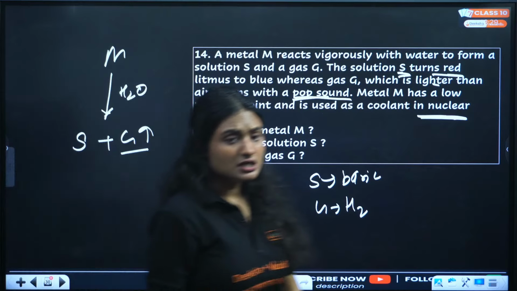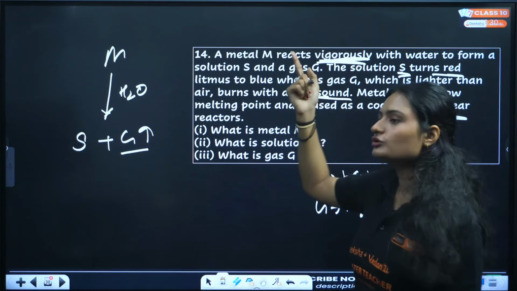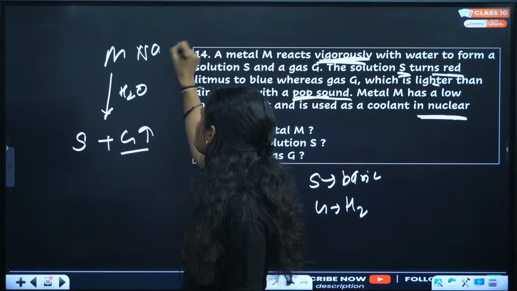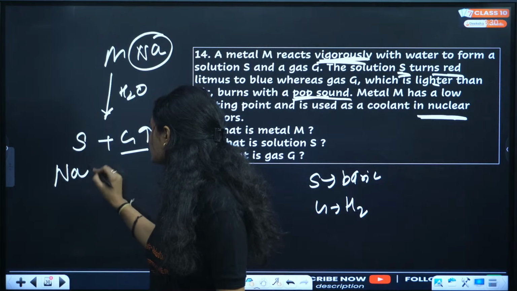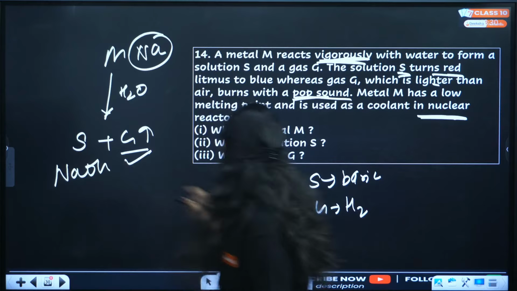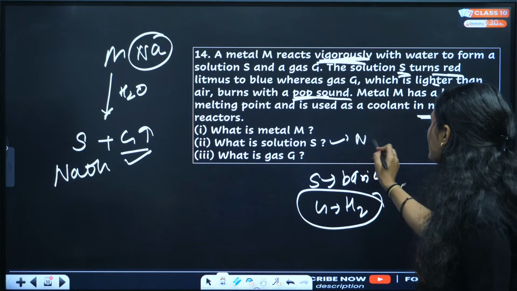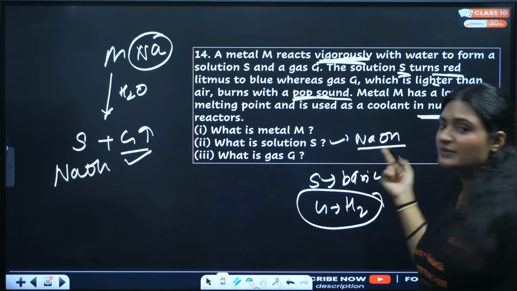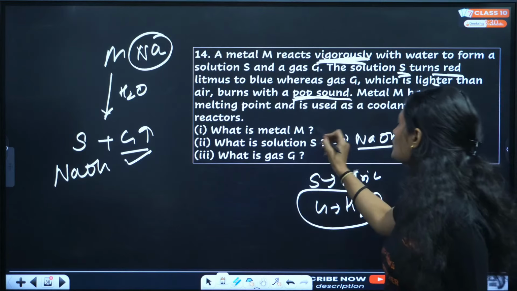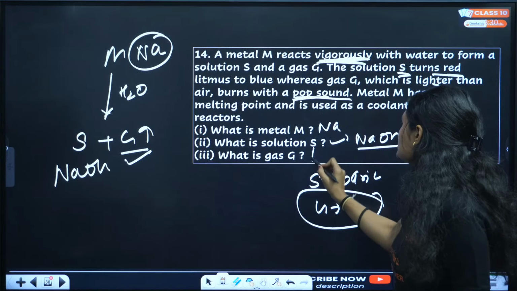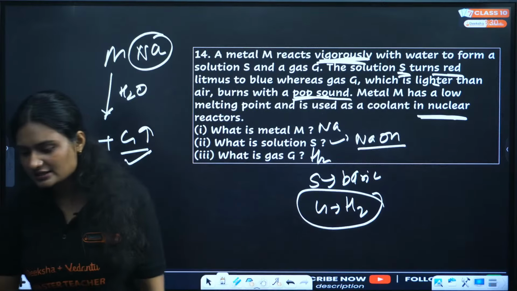So the metal M, as it reacts vigorously, you should know if a metal is reacting vigorously, it is sodium, right? And if it is treated with water, we get sodium hydroxide and hydrogen gas. Now G is hydrogen gas, we already know that, and S is a solution, sodium hydroxide. It is a base, it is basic, right? And it will turn red litmus blue. Metal M is sodium, gas G is hydrogen. So that's how you do analytical reasoning.